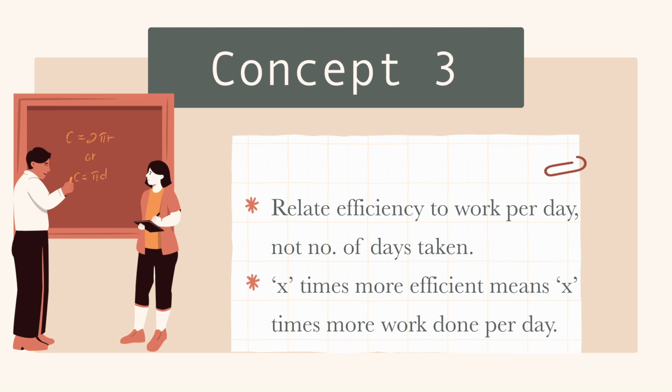In some questions it will be given, we have Raju and Radha, let's say. It is given Raju is 2 times more efficient than Radha, and Radha takes, let's say, 10 days. How many days does Raju take? If Radha takes 10 days, Raju must take 20 days, isn't it?